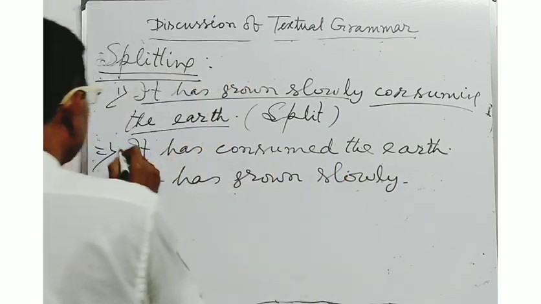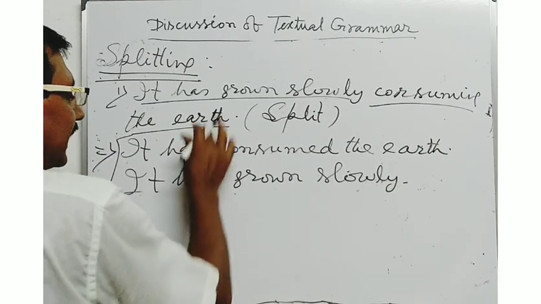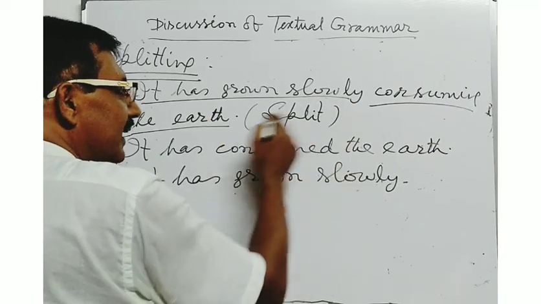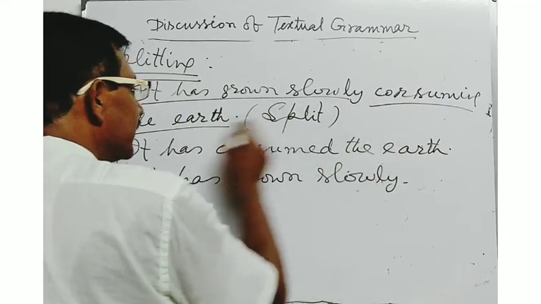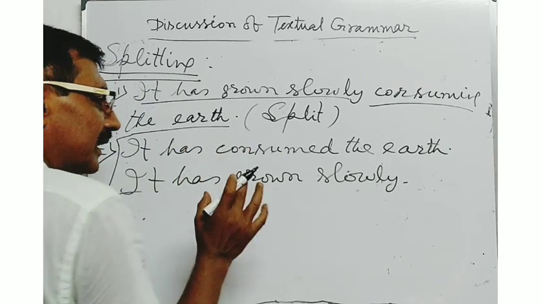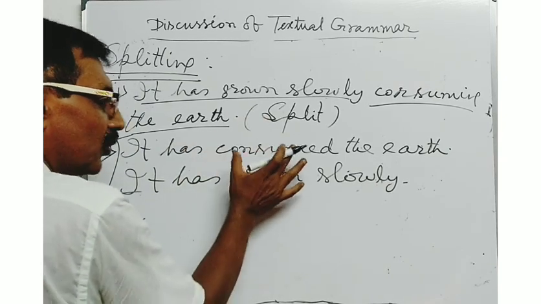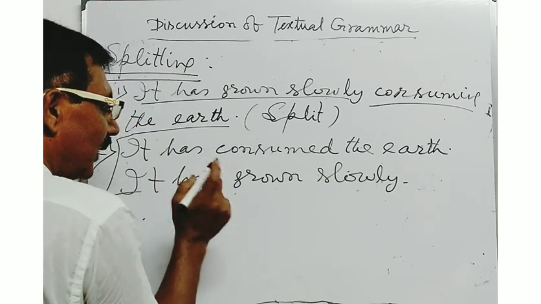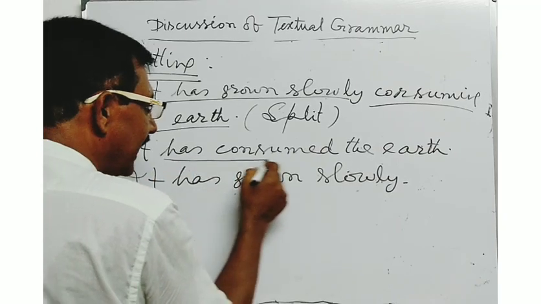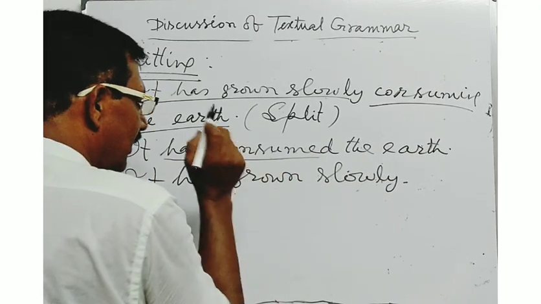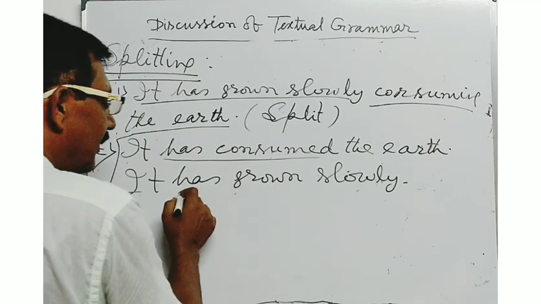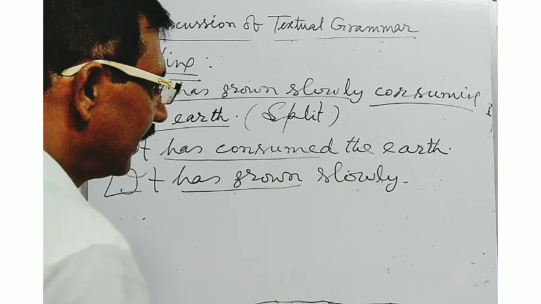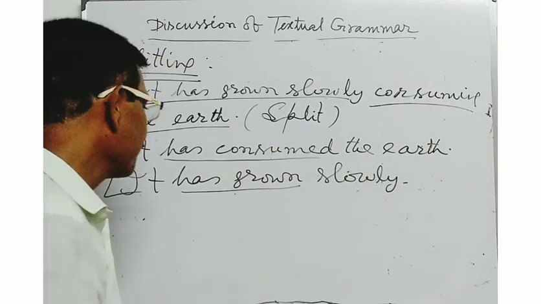Here, these are the two simple sentences. At the time of splitting a sentence, the given sentence is a simple sentence: it has grown slowly, consuming the earth. You may split it from a simple sentence into several simple sentences. In all the sentences, you will have to notice whether there is only one finite verb. Here, it has consumed: consumed is the finite verb. In the second sentence also, there is one finite verb. In this way, you will have to split the sentence.